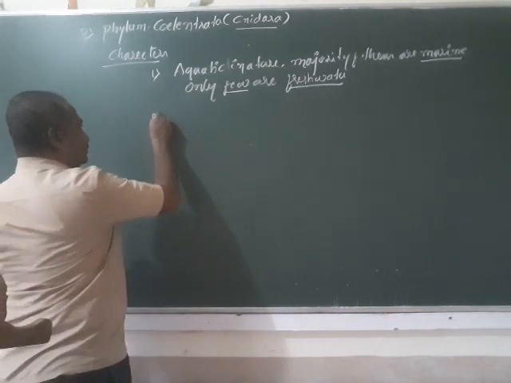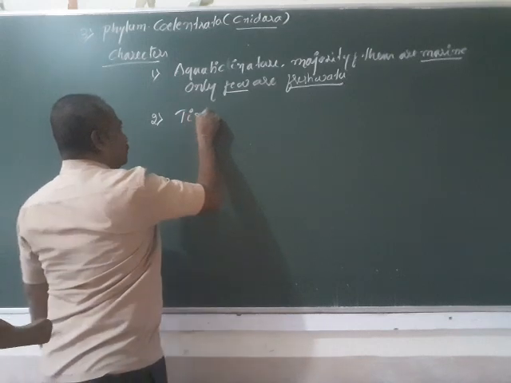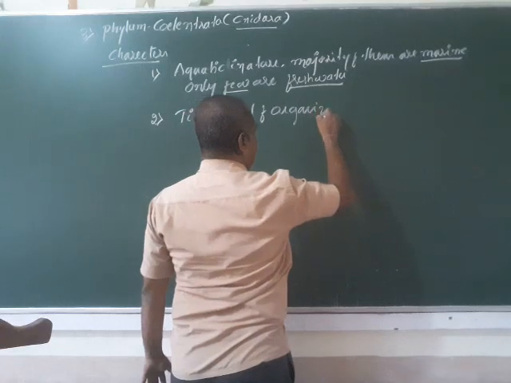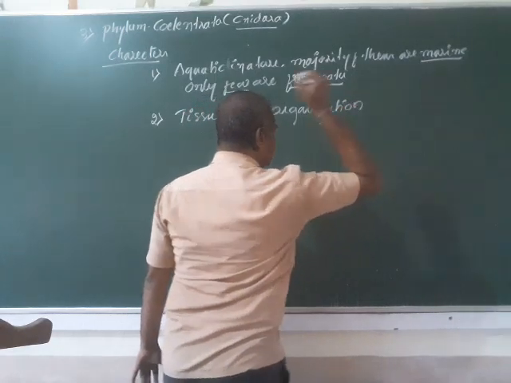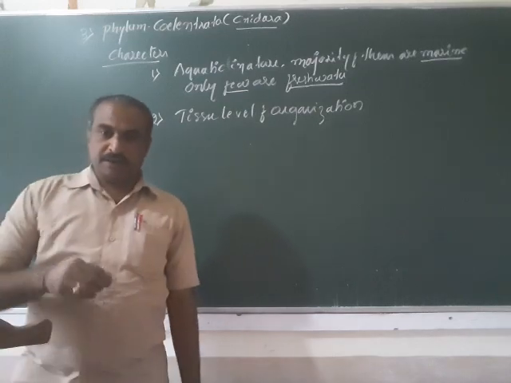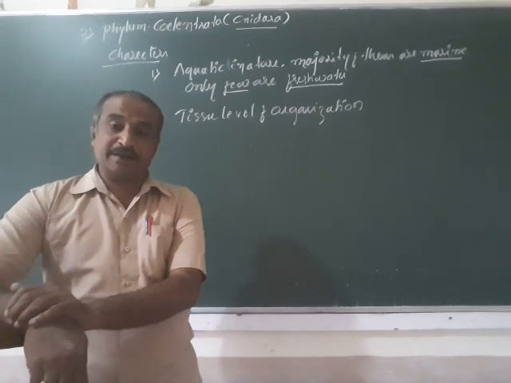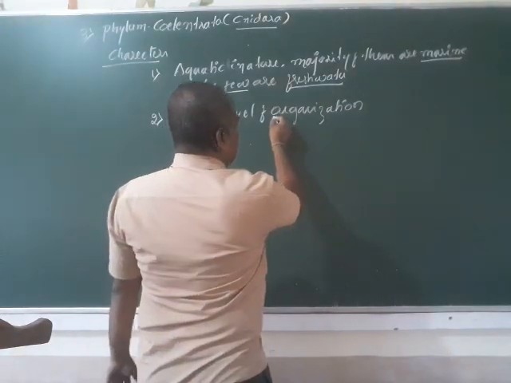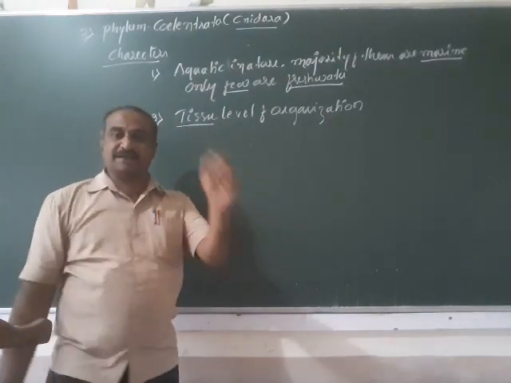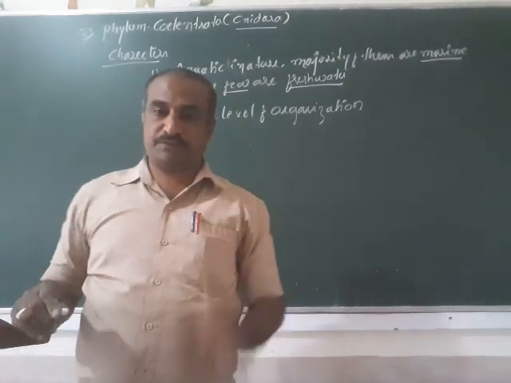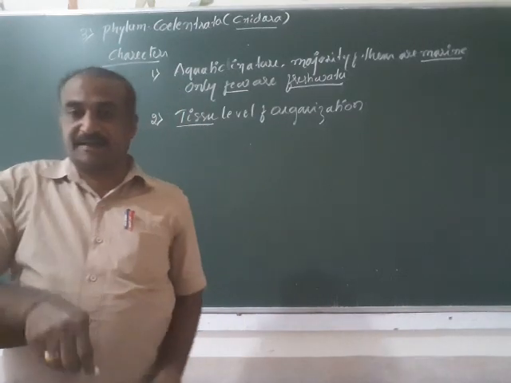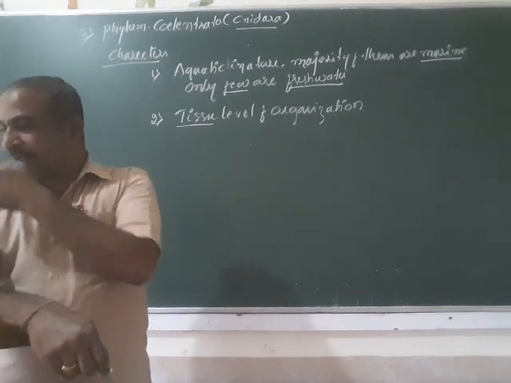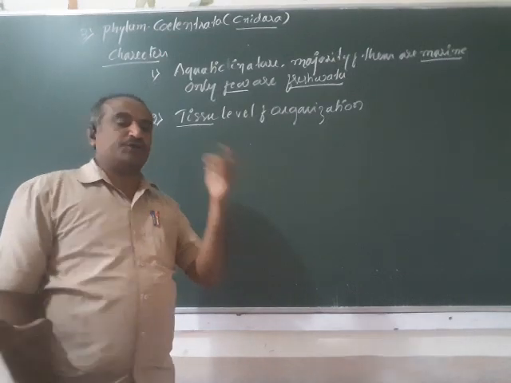And these organisms show the tissue level of organization. In the earlier phylum, Porifera, they show the cellular level of organization, but compared to that, these show the tissue level of organization. It means their body is composed of tissues, not just cells. Of course, cells are there, but cells are organized into tissues, and these organisms have several types of tissues.